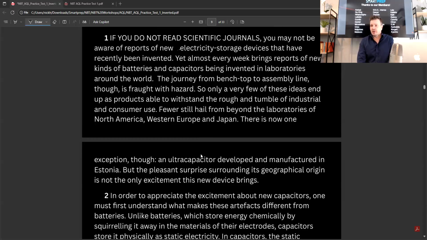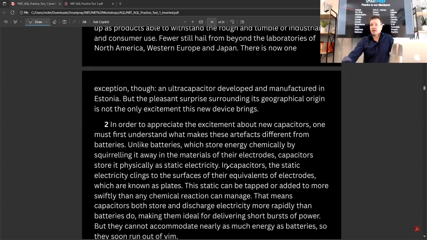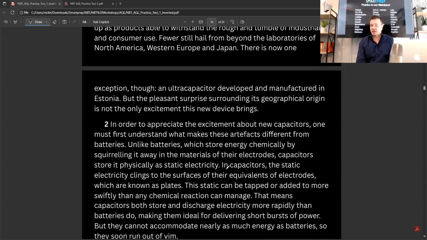The journey from benchtop to assembly line, though, is fraught with hazard, so only a very few of these ideas end up as products able to withstand the rough and tumble of industrial and consumer use. Fewer still hail from beyond the laboratories of North America, Western Europe, and Japan. There is now one exception, though, an ultracapacitor developed and manufactured in Estonia.